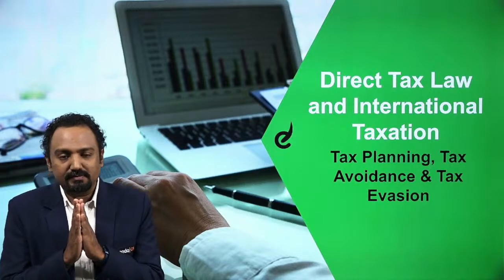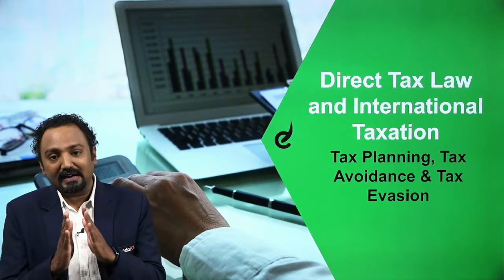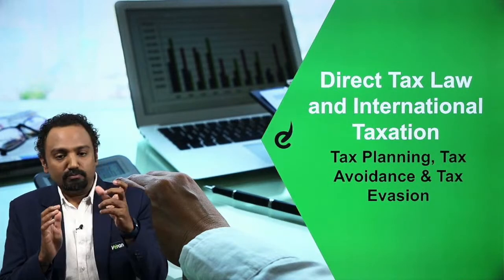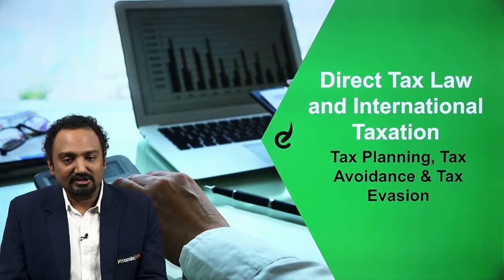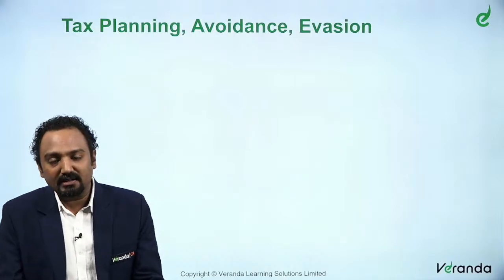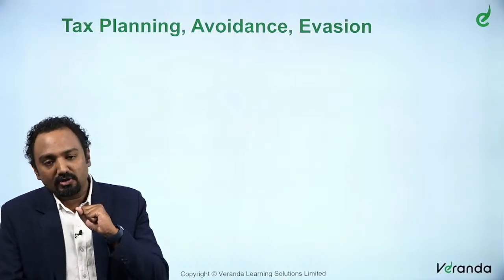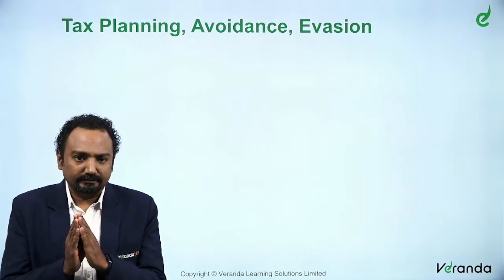In today's session, we are going to discuss tax planning, avoidance and evasion. In the previous session, when we were talking about the importance of the subject and the weightage given, we said there is around 10 to 15% in both these chapters, that is trust and tax planning, avoidance and evasion. So both these chapters have an importance of around 10 to 15% in your examination.